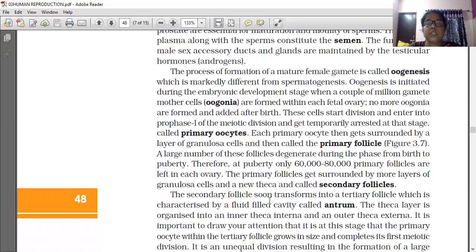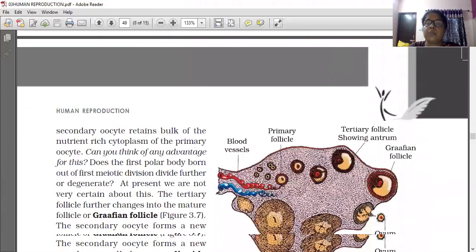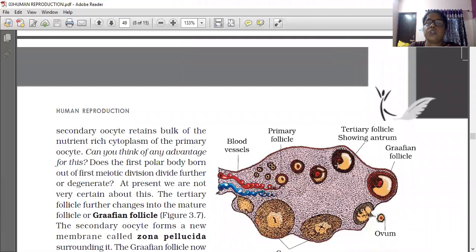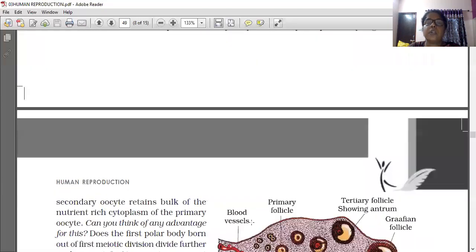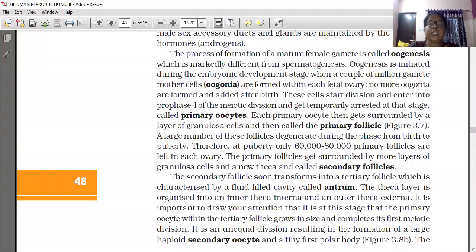The secondary follicle soon transforms into a tertiary follicle, which is characterized by a fluid-filled cavity called the antrum. The antrum is also shown here in the tertiary follicle. The theca layer has two coverings: the inner covering is called the interna, and the outer covering is called the externa.